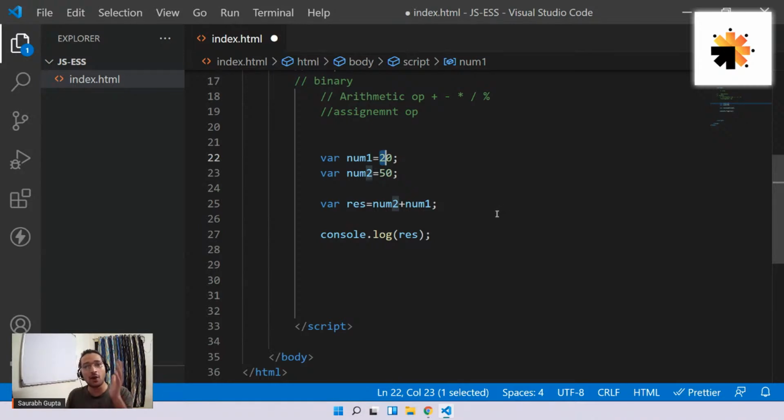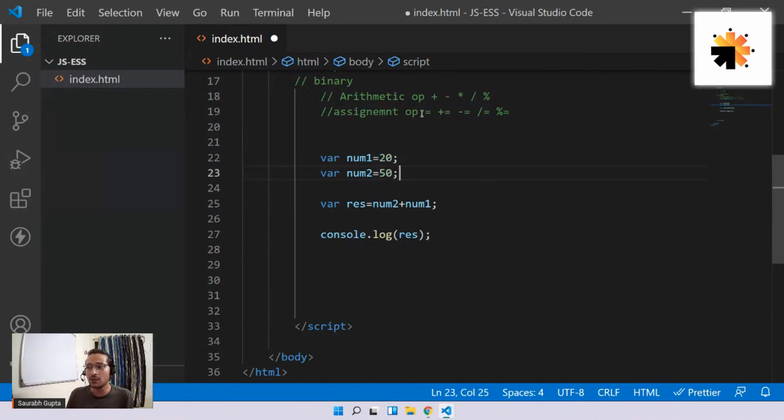Understand that. And they always work from right to left. Assignment operators always work from right to left. Understand that, guys. So let's see. We have equal to, we have plus equal to, we have minus equal to, we have divide equal to, and we have modulo equal to. These are all the different assignment operators that you have. Okay, so I know that you already know equal to, we are already using it, but what about everything else? So if I explain one, all the things are actually self-understandable, but let's talk about one at least.